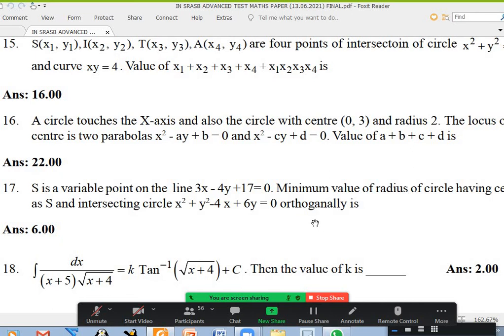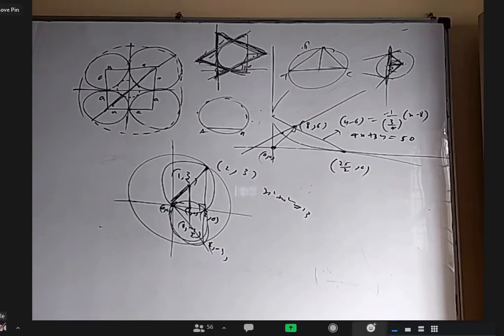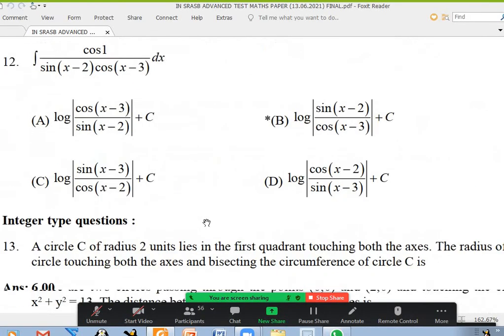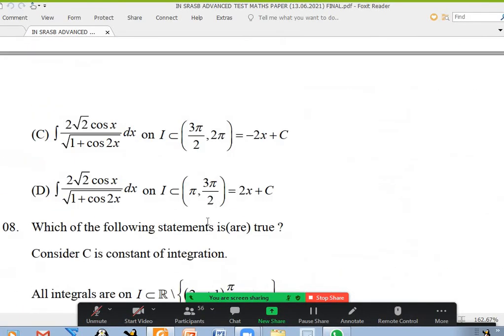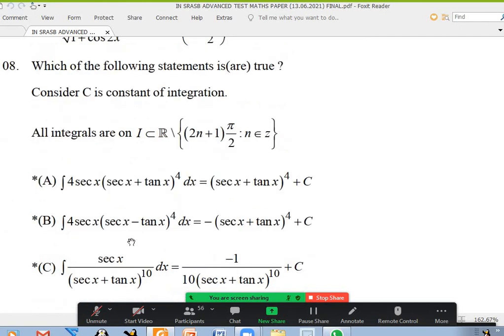Everything is clear in this whole paper? Yes, sir. All right. So, 8th one, what's the answer? 8th one, let me see. 8th one, ACD instead of B. That's all. Yes, sir. Okay.